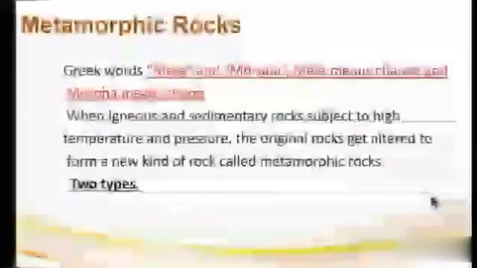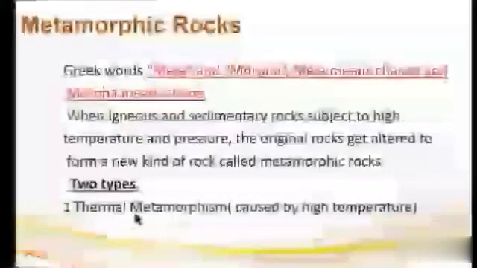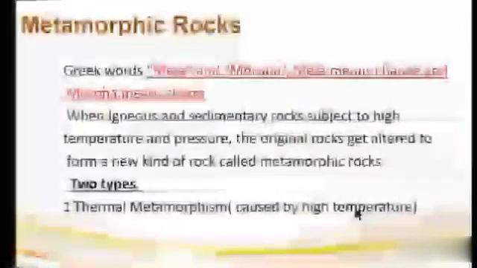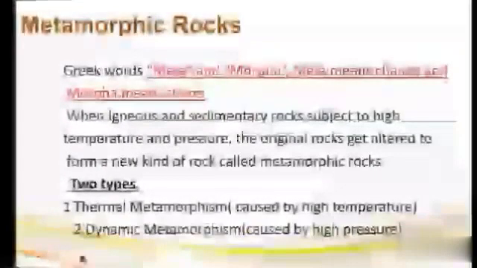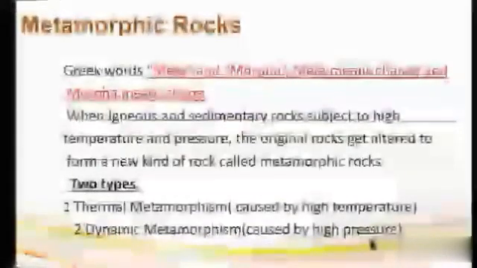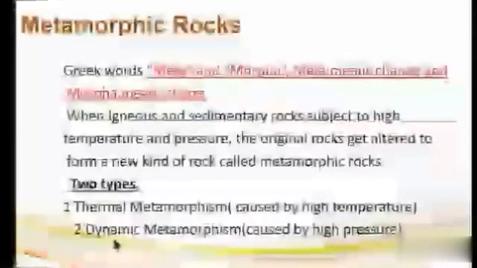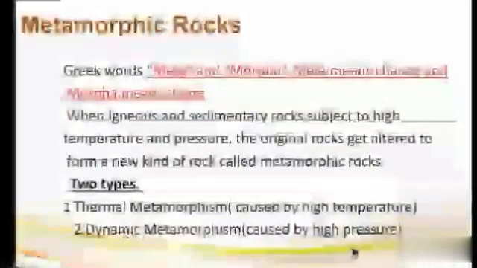There are two types under metamorphic. The first one is thermal metamorphism. Thermal means it is caused because of high temperature. When the rocks change their shape because of high temperature, it is called thermal metamorphism. Dynamic metamorphism means when it is subjected to high pressure, the rocks will get altered. So thermal means high temperature, and dynamic means high pressure.